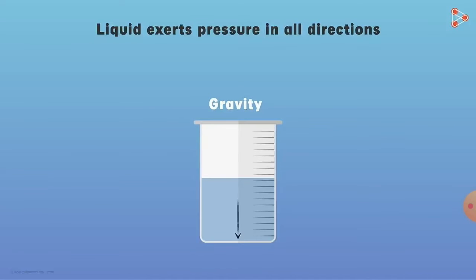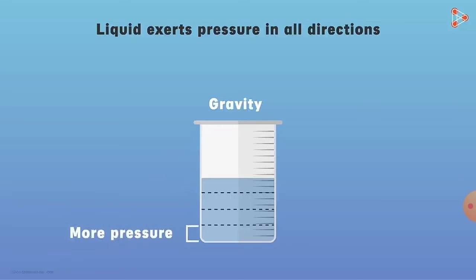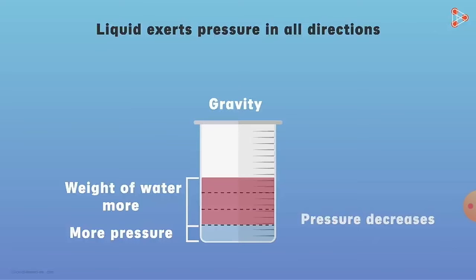Here we put a container which is filled with some water. Here gravitational force is acting on it. Gravitational force pulls it toward itself. That is the downward pressure. We say that it is downward pressure. If we divide it into three layers, now we see here the bottom layer has more pressure due to the weight of water.